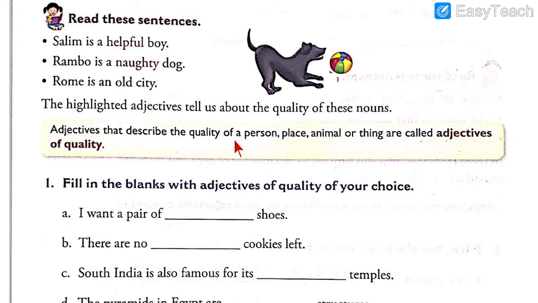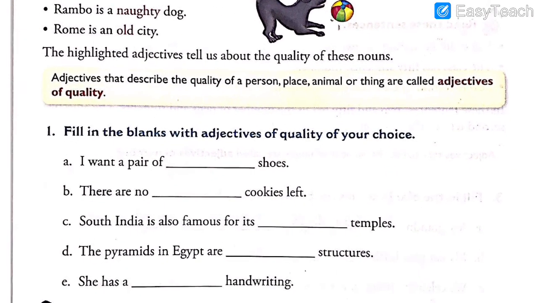Adjectives that describe the quality of a person, place, animal or thing are called adjectives of quality.